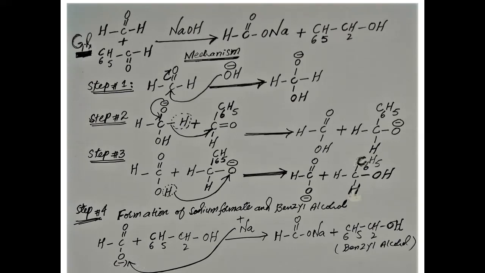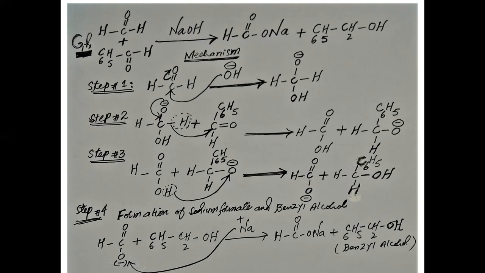Step 3 is the migration of proton. So this proton will be migrated. You can see this is a proton and this proton will migrate from here towards the second molecule. And when this hydrogen leaves, it gives its electrons to this oxygen, and a negative charge is created on this oxygen. You can see here negative charge is created, and this is the third step, that is migration of proton.